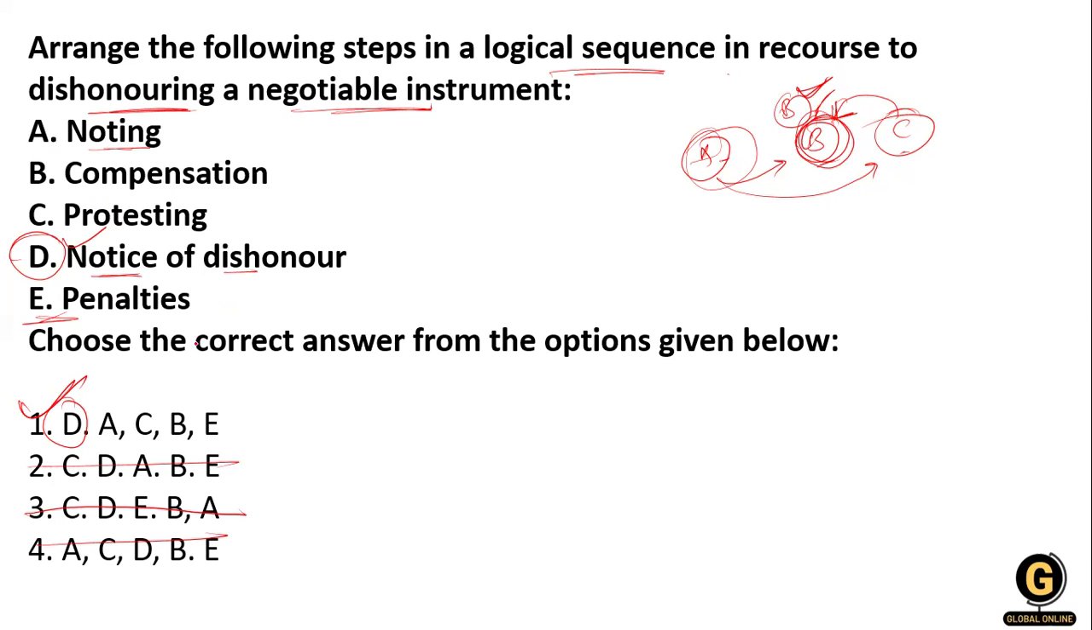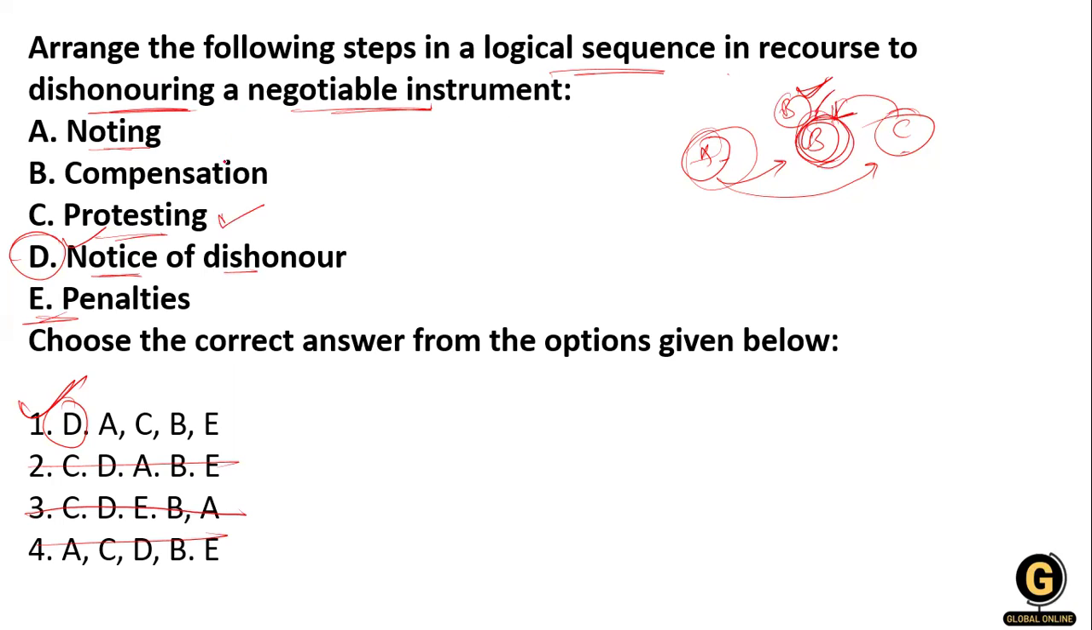Okay, so the next step is noting, and after that the protesting. The protesting is the formal certificate issued by the notary public, attesting the dishonor of the bill. This protesting is also based on the noting, which has been effected on dishonor of the bill, and after the noting has been made, the formal protest is drawn up by the notary.